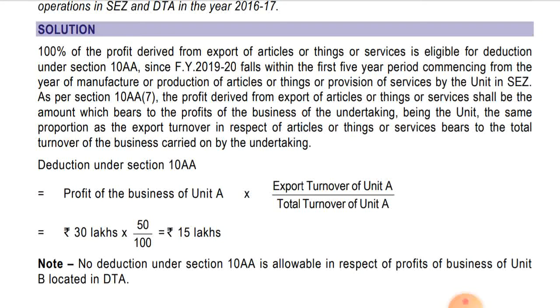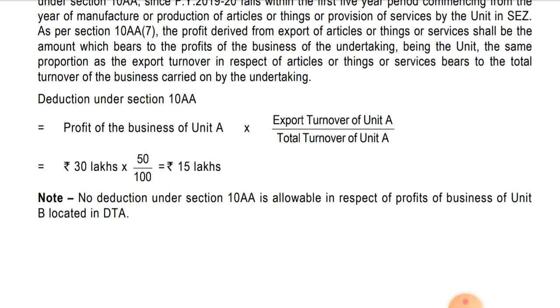So deduction under section 10AA will be 15 lakhs, and no deduction will be available in respect of domestic tariff area. So a note is given over here in respect of that. No deduction under section 10AA is allowable in respect of profit of business of unit B located in domestic tariff area. Unit B deduction will not be available under section 10AA because it is located in domestic tariff area, not in special economic zone.